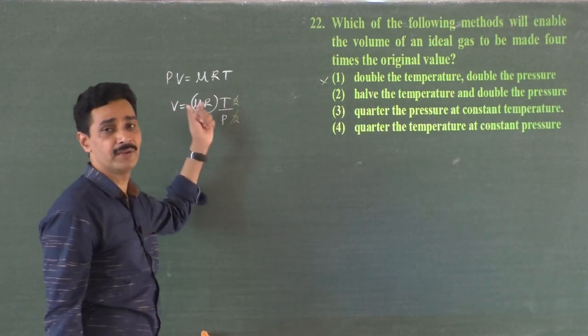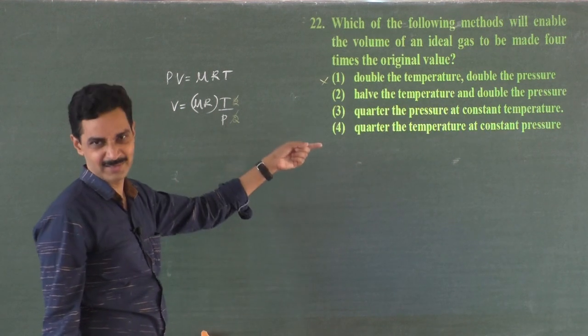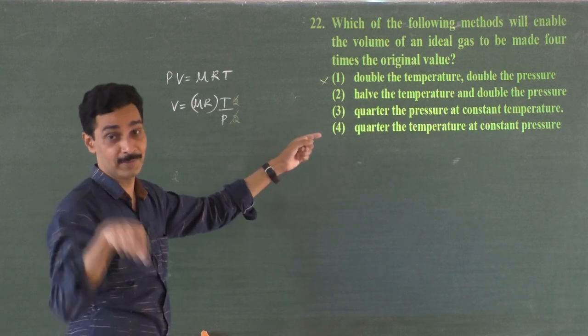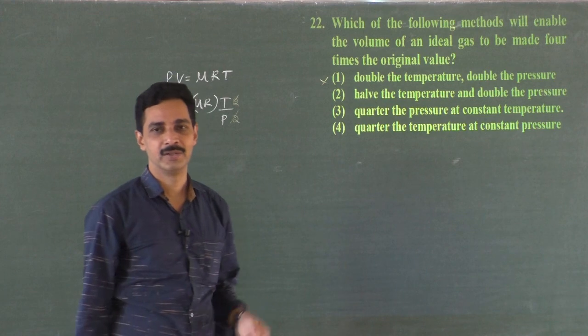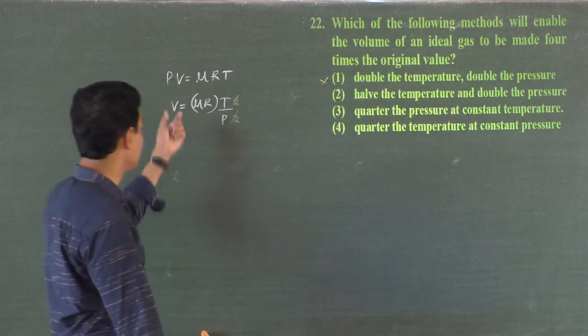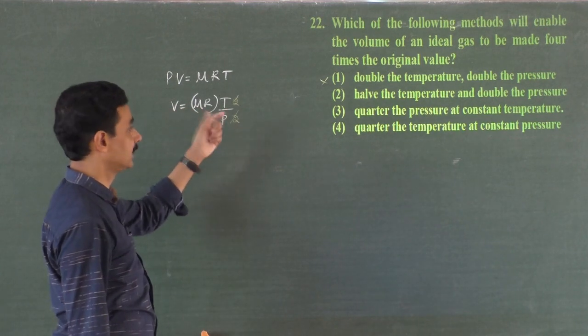Sir, why did you select this formula? Somebody might have got this doubt. Because I have seen the options already, but you are looking at the question for the first time. I have given the PDF, so you might have seen it earlier itself. Now, when you see the options, you have all types of possibilities: changing temperature, pressure, volume. That's why I have taken the equation which contains all the terms. Okay, double the temperature, double the pressure won't do.